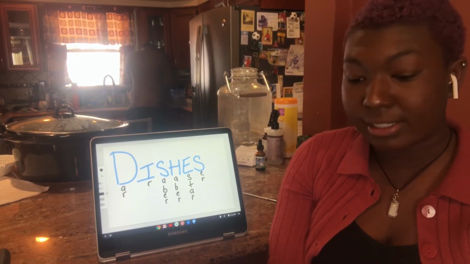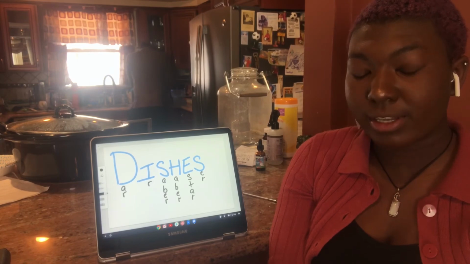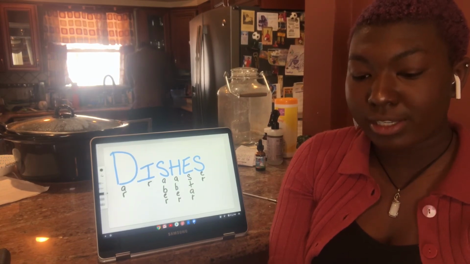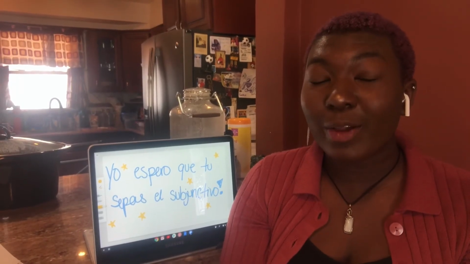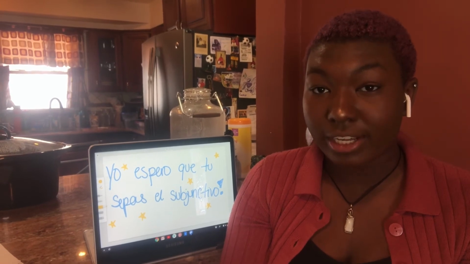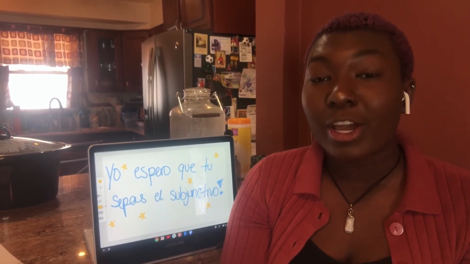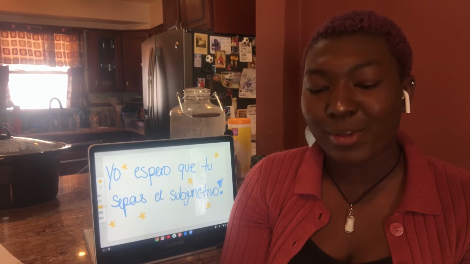And lastly, ser. Yo sea, tú seas, ella sea, nosotros seamos, and ellos sean. Now that we've gone over irregular and regular conjugations and identifying the subjunctive, we are ready for sentence examples.